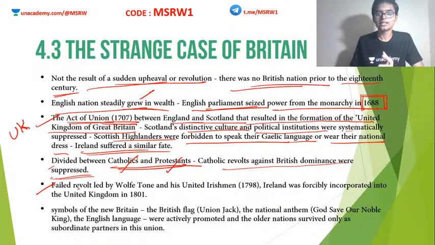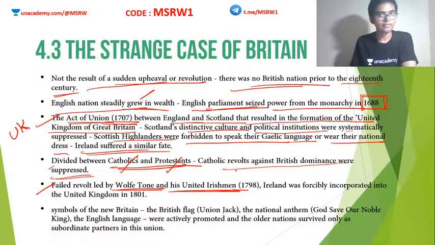In Britain, there was a revolt which was led by Wolfe Tone and his United Irishmen. Clear? I told you Britain was a gradual evolution and no immediate result was gained by any revolution. That does not mean there was no revolt in Britain. There was a revolt which was led by Wolfe Tone and his United Irishmen.